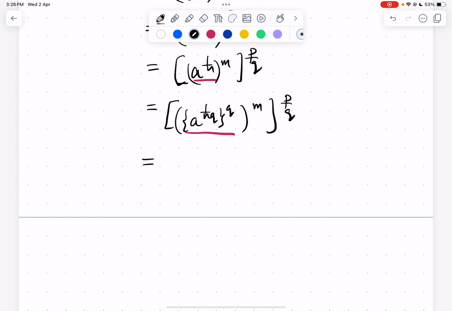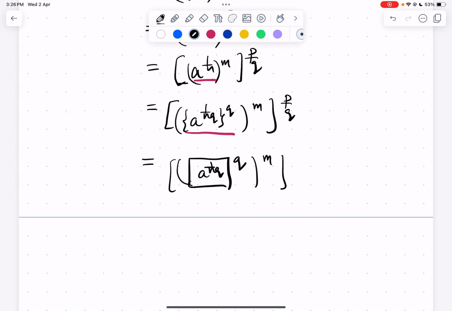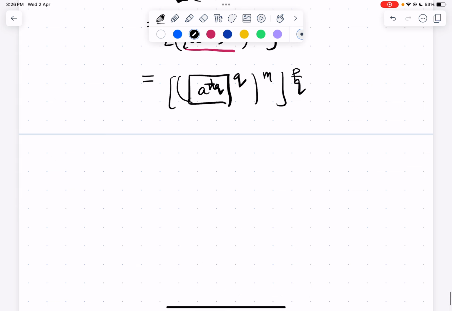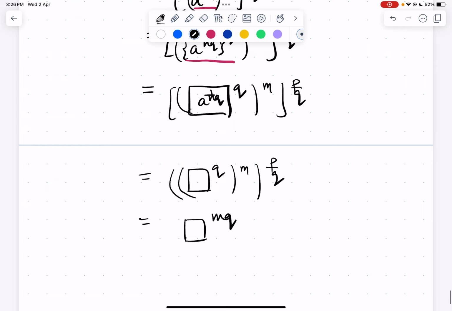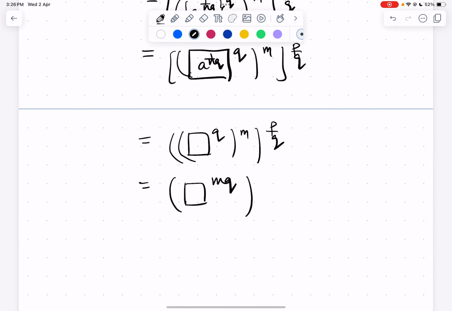So we can treat a^(1/nq) as a box. In putting a^(1/nq) in a box, we see that (a^(1/nq))^m, to the power p/q, is box to the power q, power m, power p/q. So we call a^(1/n) as box. So (box^q)^m is box^(qm). So we can write box^(mq) to the power p/q.